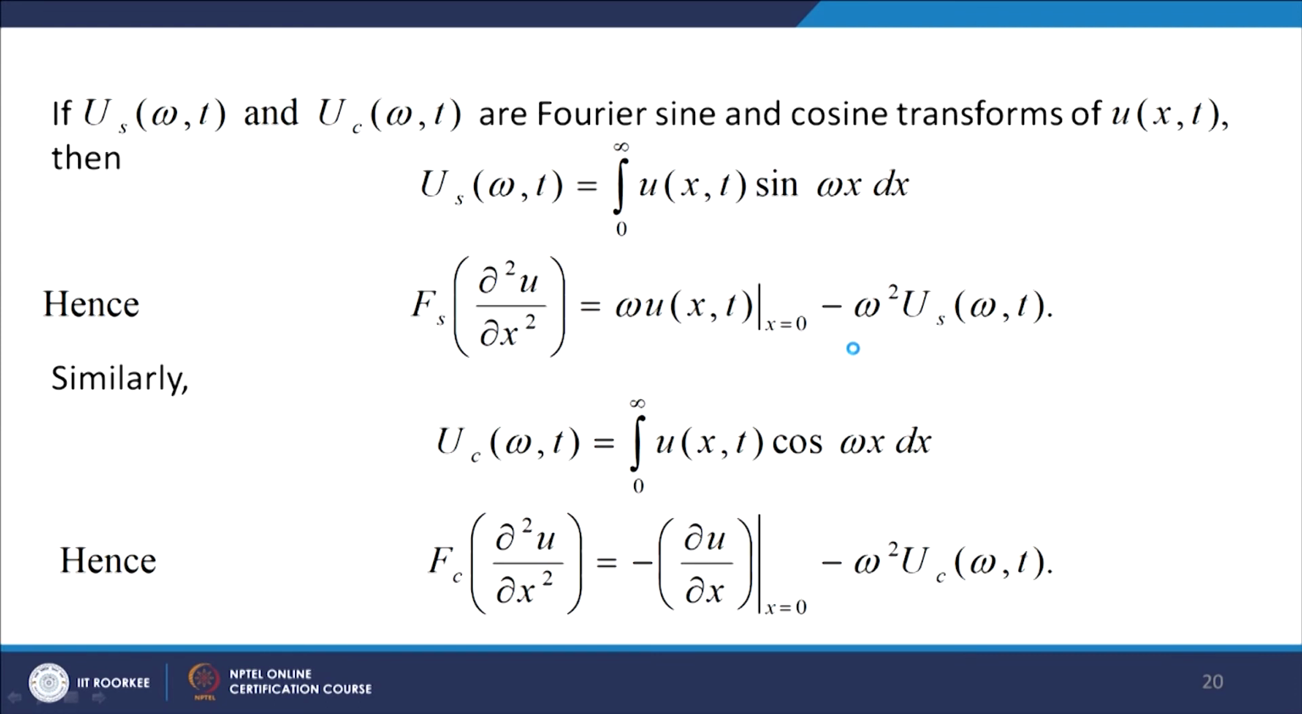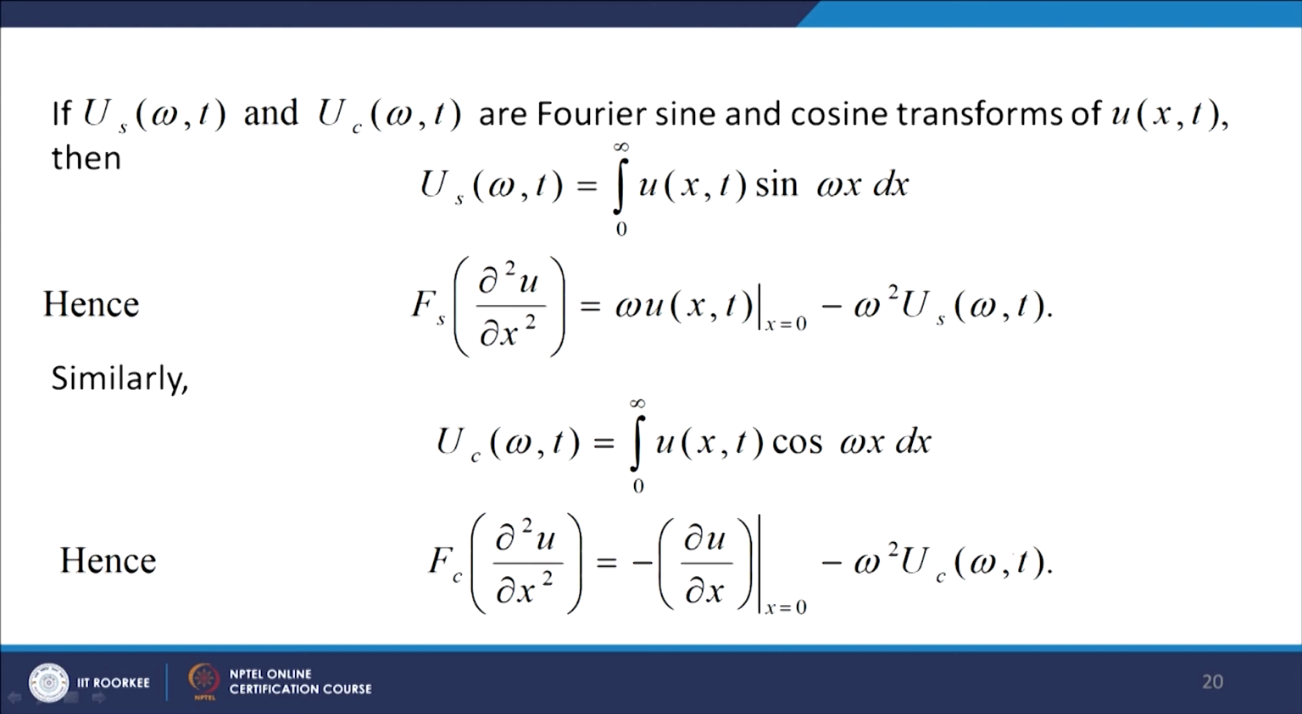Similarly, u_s(omega, t) represents the Fourier sine transform of f(x), and u_c(omega, t) represents the Fourier cosine transform of the function f(x). Let us denote u_s(omega, t) as the integral from 0 to infinity of u(x, t) sin omega x dx, where we are taking this coefficient as 1 instead of root 2 over pi. Then the Fourier sine transform of u_xx becomes omega u(x, t) at x equal to 0 minus omega square u_s(omega, t). And similarly, for the Fourier cosine transform, the Fourier cosine transform of u_xx becomes minus u_x at x equal to 0 minus omega square u_c(omega, t).